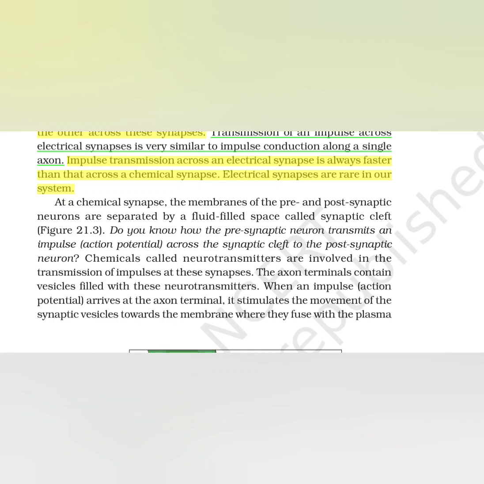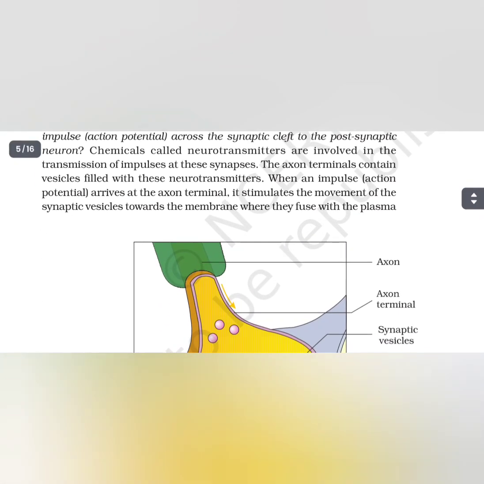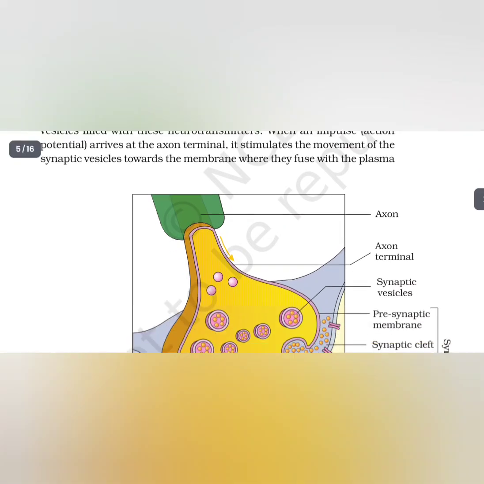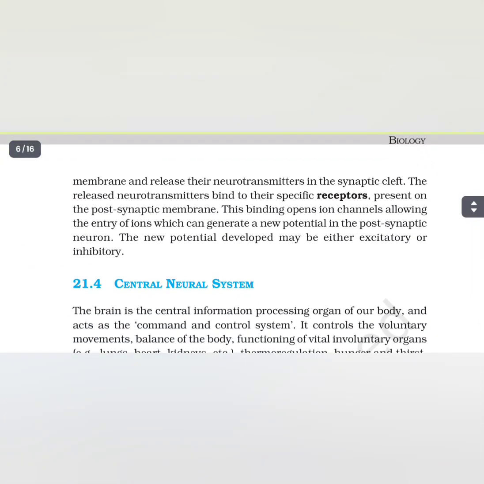Chemicals called neurotransmitters are involved in the transmission of impulses at these synapses. The axon terminals contain vesicles filled with these neurotransmitters. When an impulse arrives at the axon terminal, it stimulates the movement of the synaptic vesicles towards the membrane, where they fuse with the plasma membrane and release their neurotransmitters in the synaptic cleft.